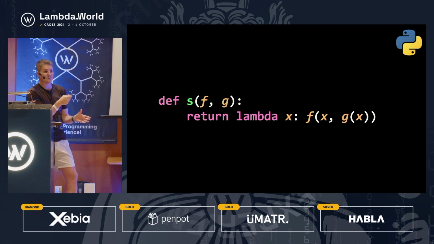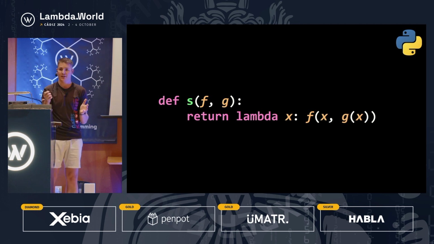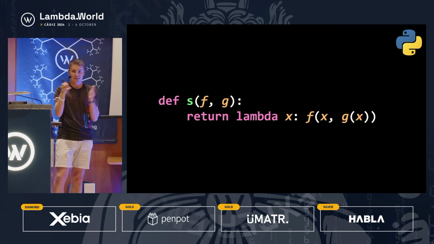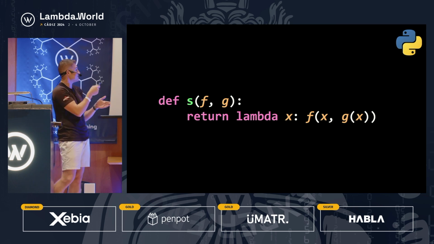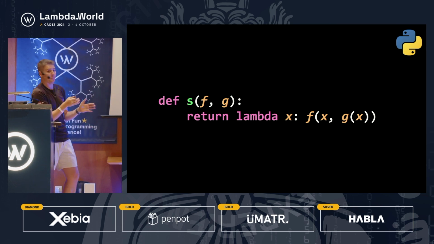And last but not least is the S combinator. If you're familiar with combinatory logic or the SKI combinator calculus, you will have heard of the S, K, and I. We saw K and I already, but S is the third and one of the most fundamental combinators in terms of having a Turing-complete calculus. This is where it starts to get a little confusing.